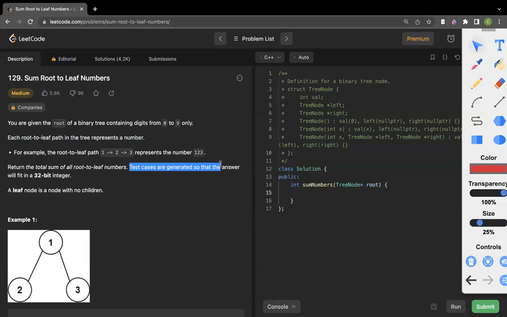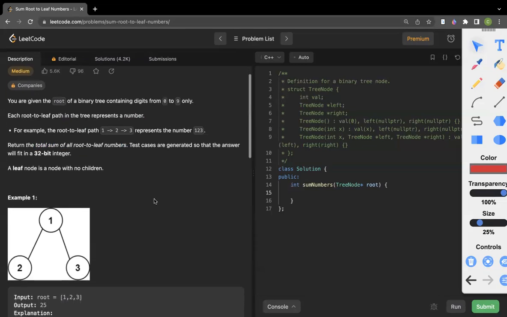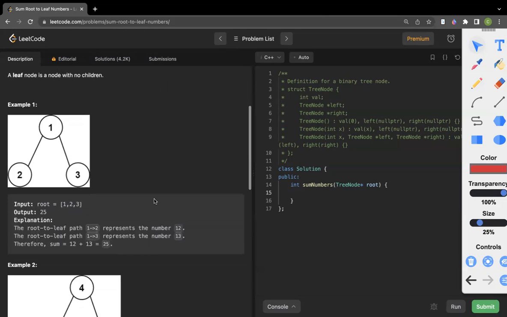Test cases are generated so that the answer will fit in a 32-bit integer. Cool, so we don't have to deal with long. And a leaf node is a node with no children. Okay, so to summarize, the root to leaf path represents a number, and we have to find the total sum of all root to leaf numbers. So let's understand the problem statement better by looking at the examples.